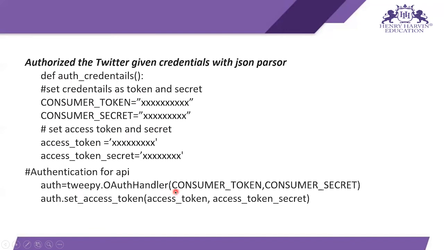In the Python code you write tweepy.OAuthHandler with the consumer token and consumer secret, then auth.set_access_token with the access token and access token secret. Like this you can give the credentials and authorize Tweepy by using the API key.